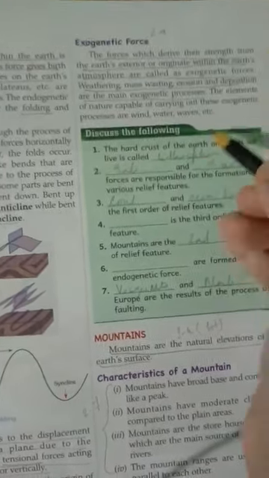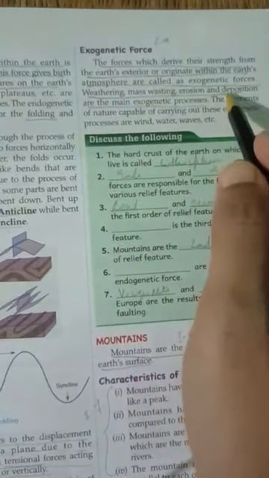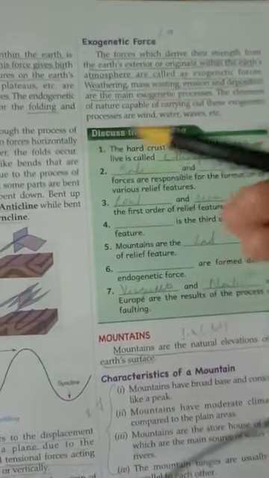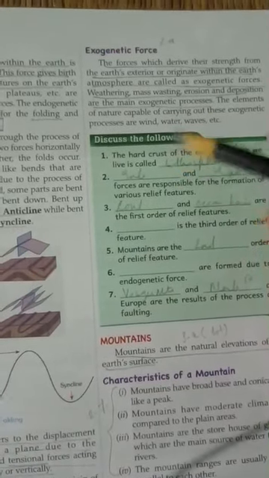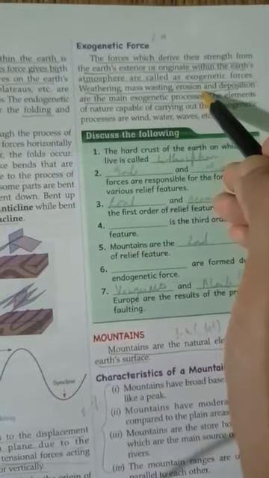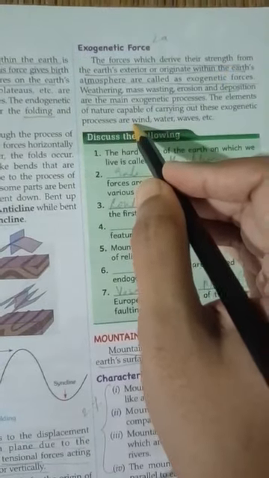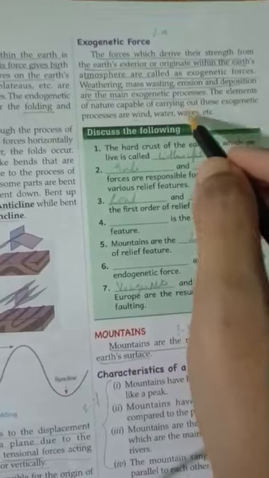The elements of nature capable of carrying out these exogenetic processes. So these exogenetic processes, weathering, mass wasting, erosion, deposition, are done by some agents of atmosphere or some erosional agents. So who are these erosional agents who help in this kind of exogenetic processes? The erosional agents are wind, water, waves, etc. They help in carrying out these exogenetic processes.